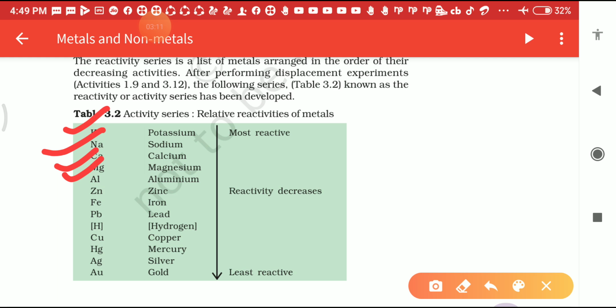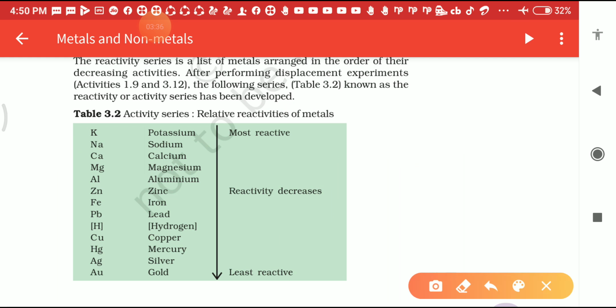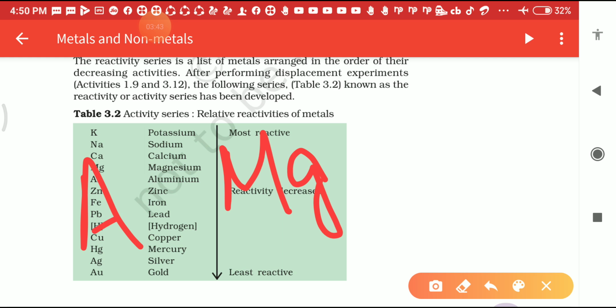Students, if I give you potassium, K, written here and sodium written here, and I ask which one is the most reactive metal, what is your answer? The most reactive metal is potassium. Take another example: magnesium and aluminum. You have two things here, magnesium and aluminum. Suppose we write aluminum and magnesium.